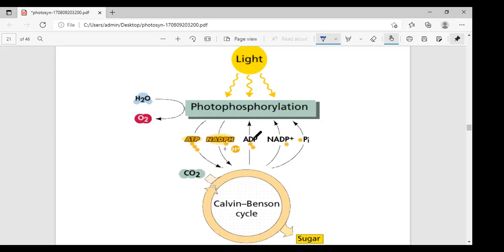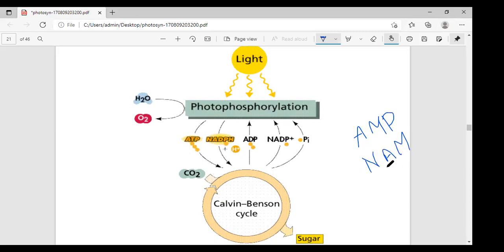This NADP plus is a combination of two nucleotides. One is AMP, adenosine monophosphate, and the other is nicotinamide mononucleotide, NMN.